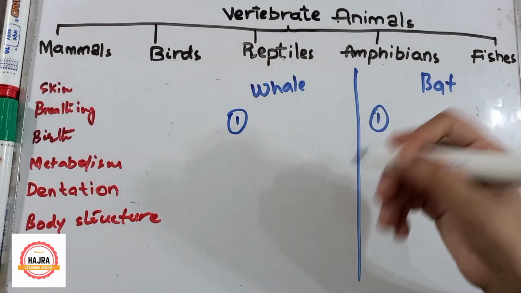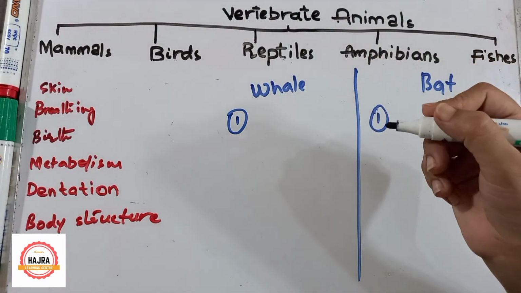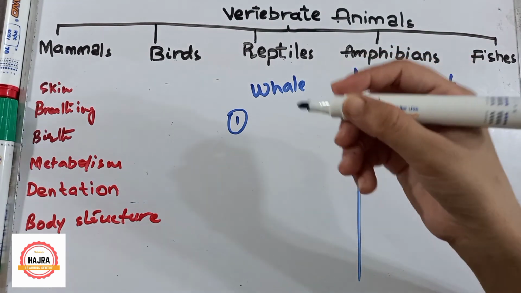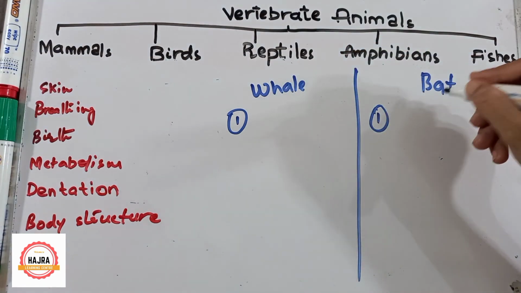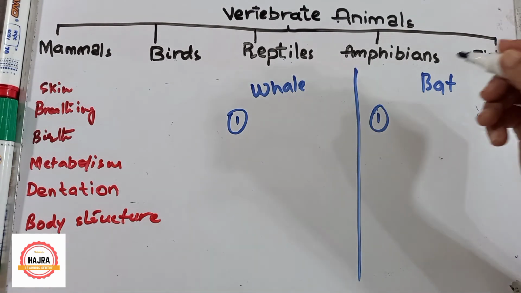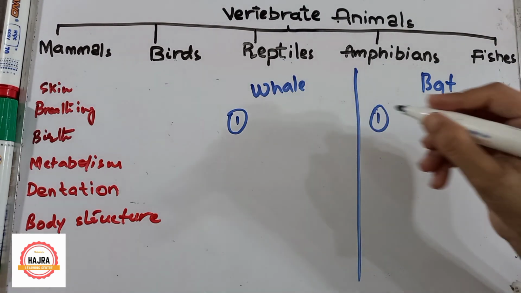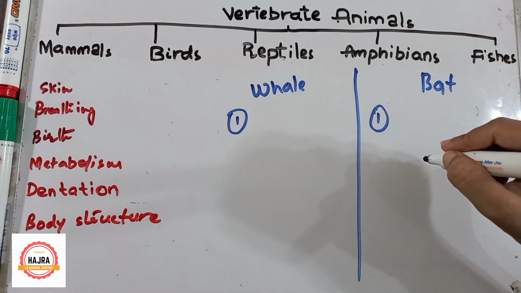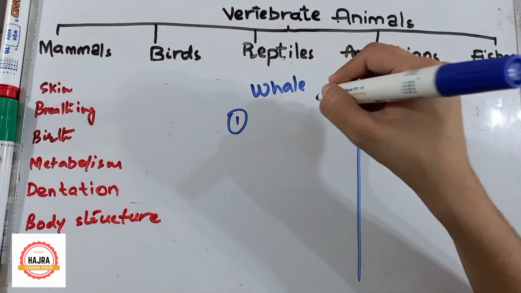Let me tell you one thing about whale and bat. Whale is a mammal, even though it lives inside the water. Bat can fly, but it is a mammal. Why are whale and bat mammals? Because whale is warm-blooded.